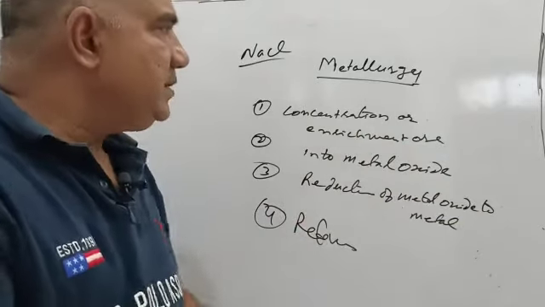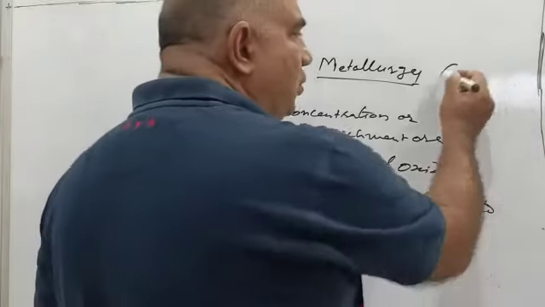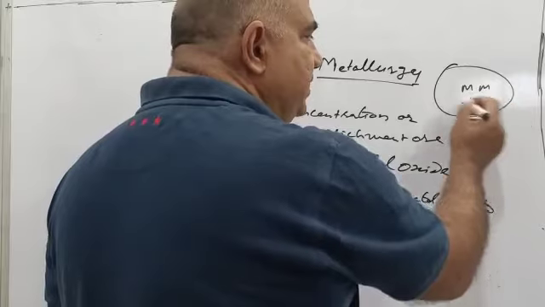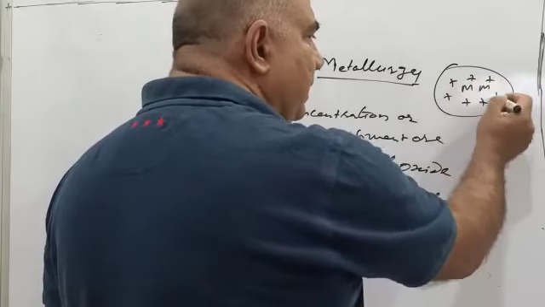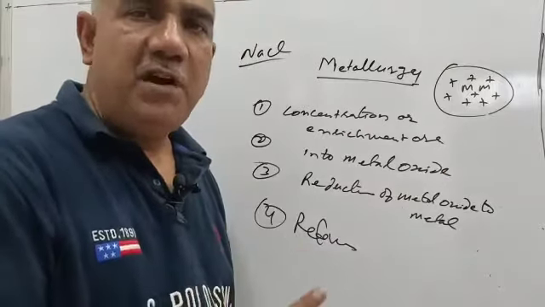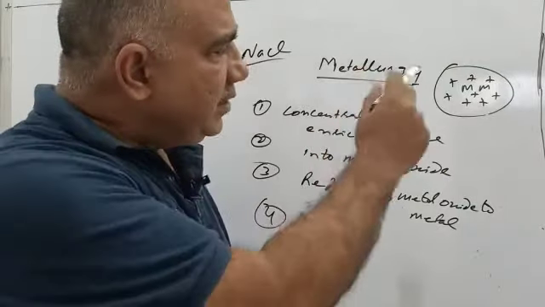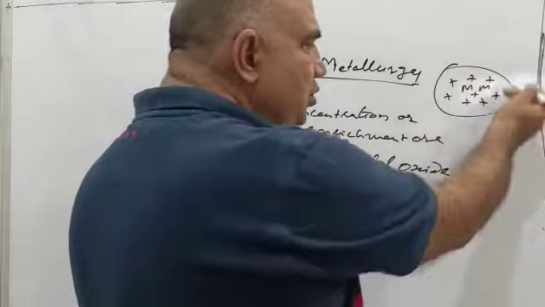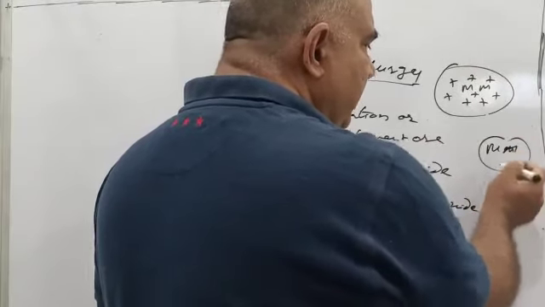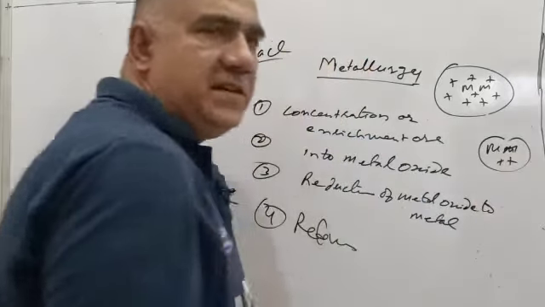This means only this: if I have an ore where the metal is this much and these are the impurities, there are numerous ways of enriching or concentration. One of the methods is hydraulic washing. Let me say by hydraulic washing I am able to change this ore in this format. And now only this much of impurity is left.